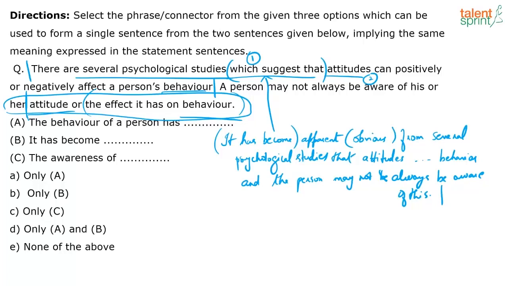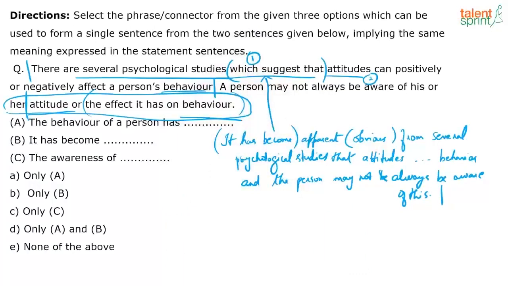But option C, the awareness of attitude having a direct blah blah blah, you can add words, right? You're adding words to make meaning. So I'm adding not just conjunctions, I'm adding other words. It has become clear, it has become, so which suggests that, right? Even though I may not take direct words from the question, I'm using phrases which mean the same. So when I say apparent, obvious, clear is equivalent, that's why I pointed an arrow, right? It has become apparent is talking about which suggests that.